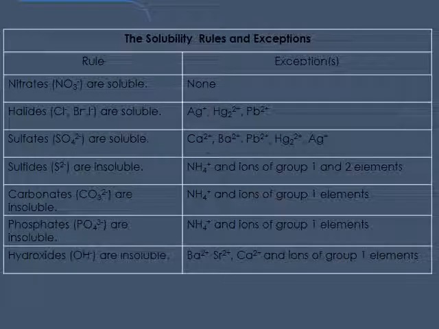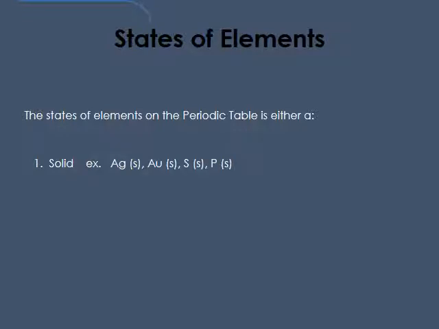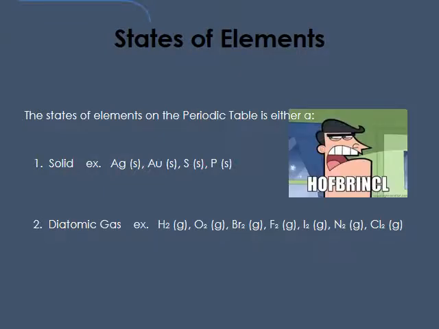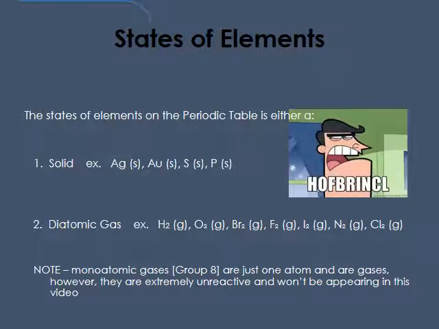These are the solubility rules we'll be using in this video. And one other thing you need to mention here is the state of elements. We're going to have a couple of states. Either when single elements are by themselves, they're going to be appearing as a solid, like any metal or some of the nonmetals, or they're going to be appearing as the diatomic gases. Now, there is an exception here, of course, and that's that we've got group A gases that are gases and they're single atoms, but the fact is they're very unreactive, so they're not going to be appearing in this video.